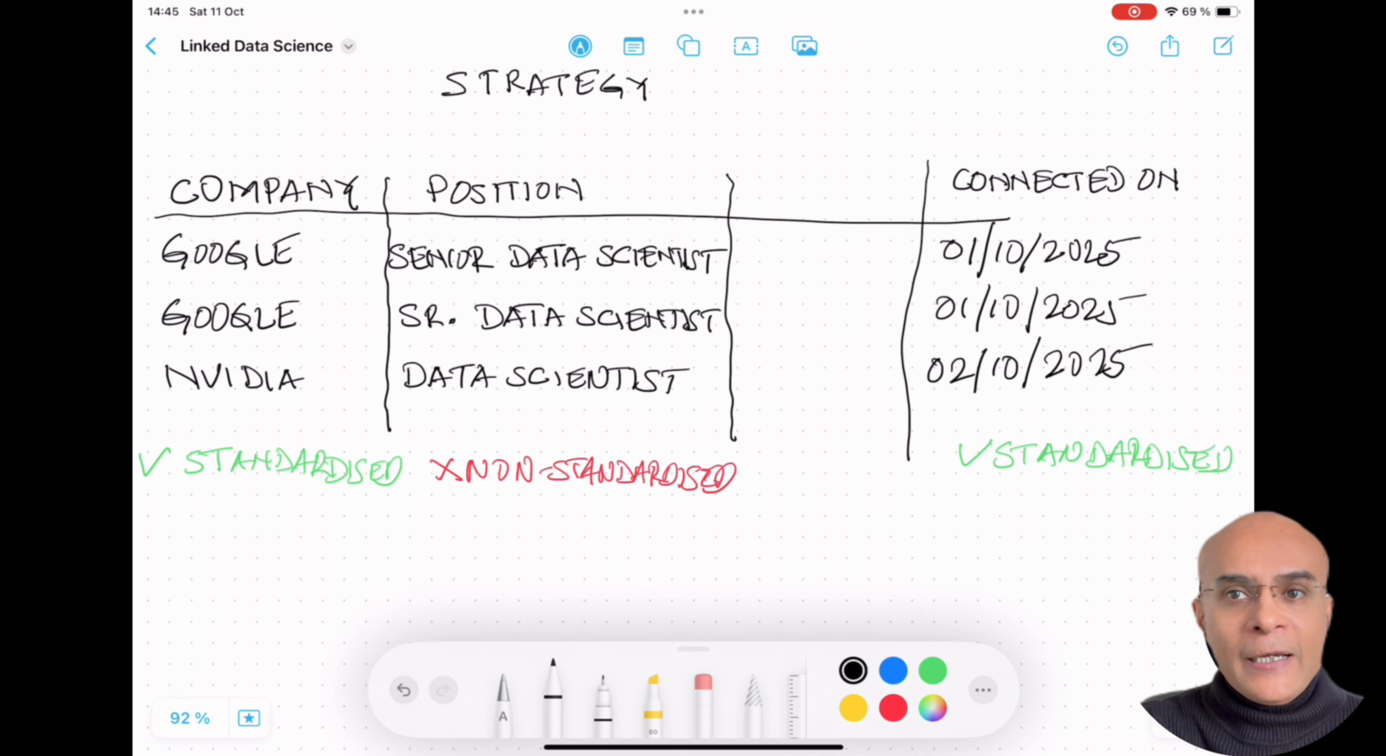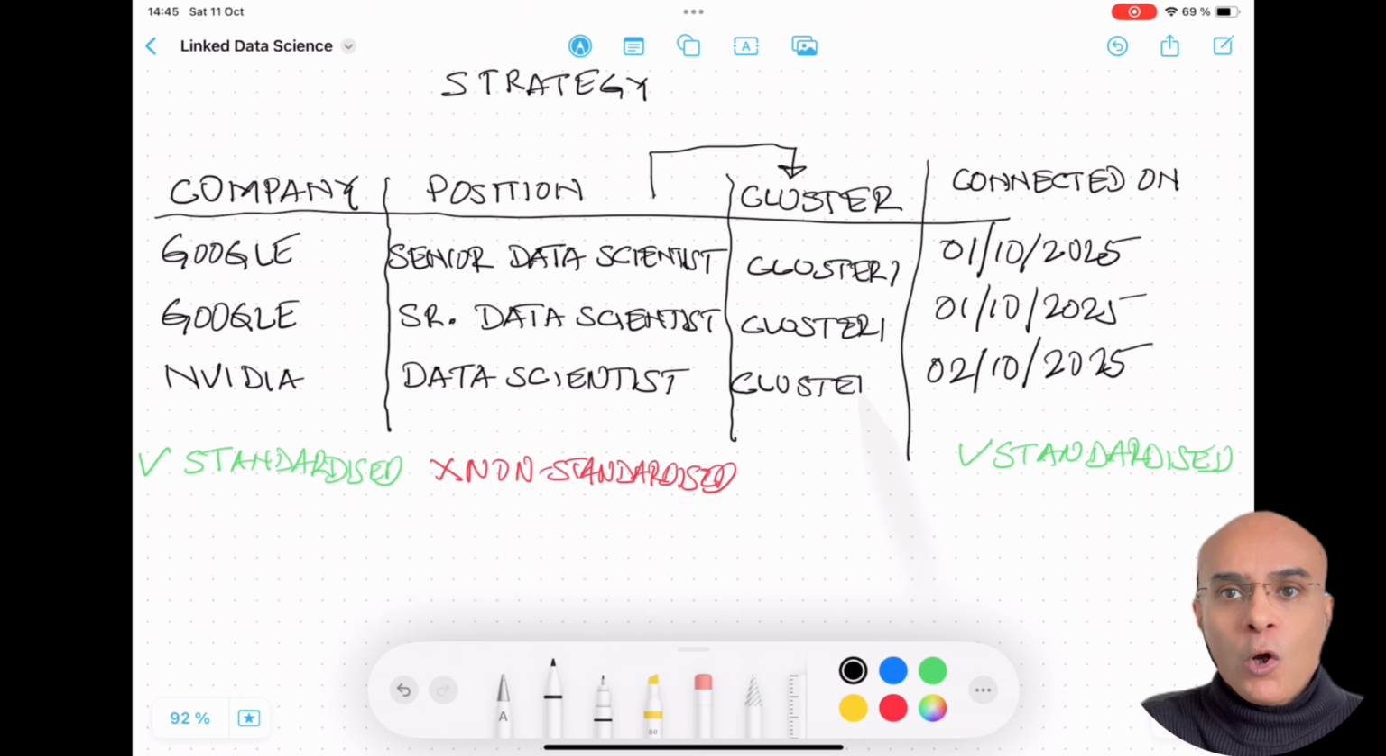One very elegant way to do so is to use clustering. We can put all the similar positions into one cluster using text clustering. And this is going to create a new column which will have the cluster which is related to the position of your connection.